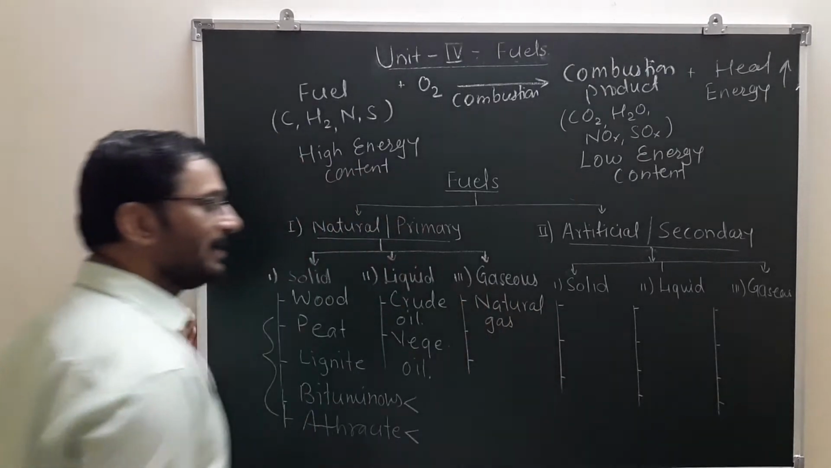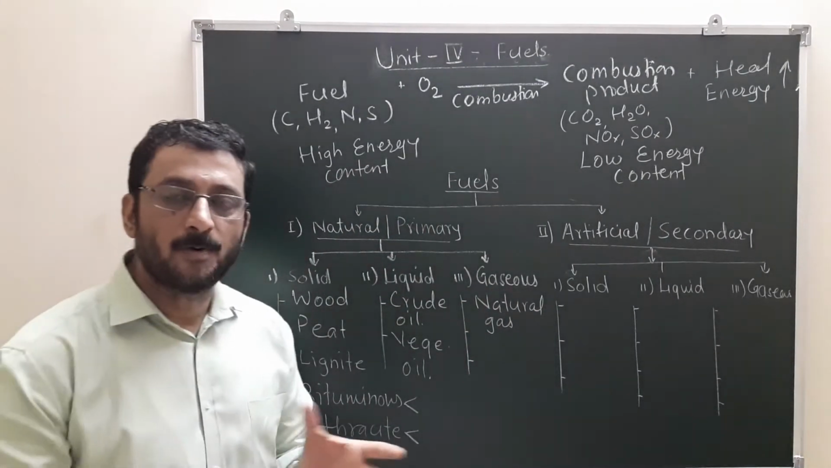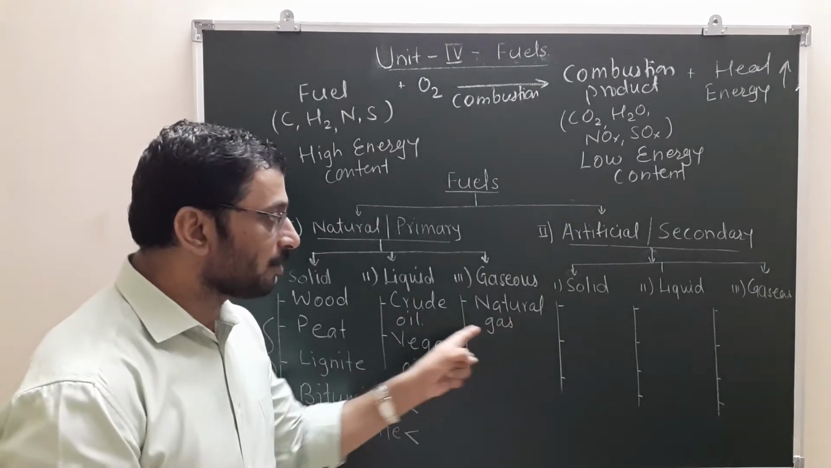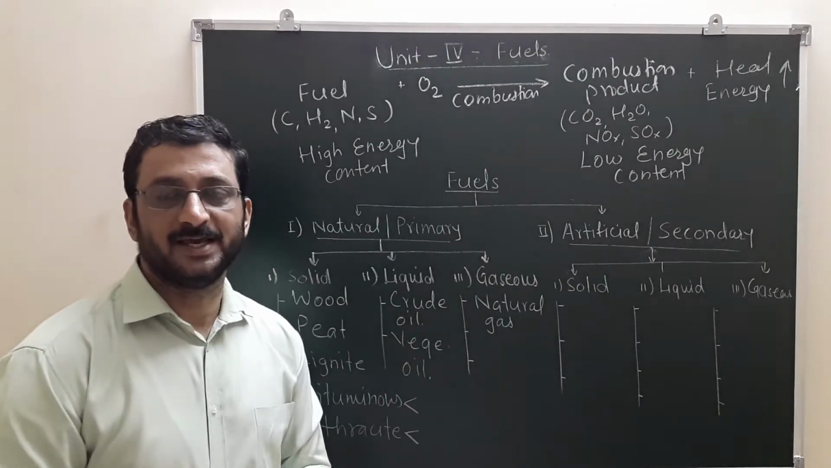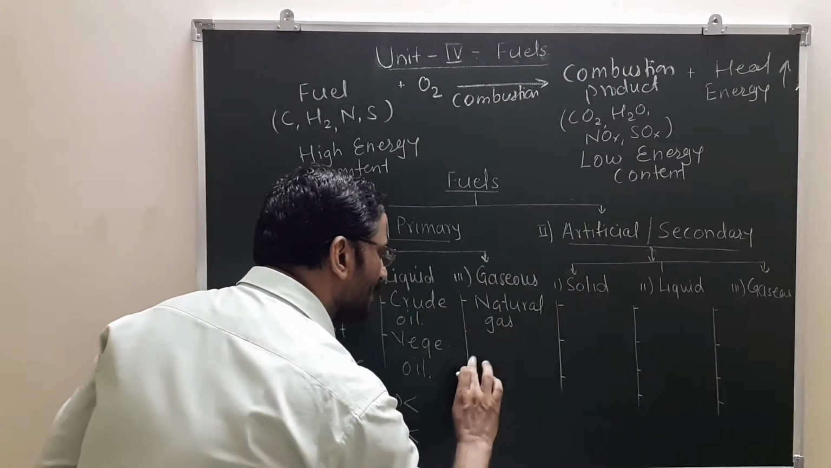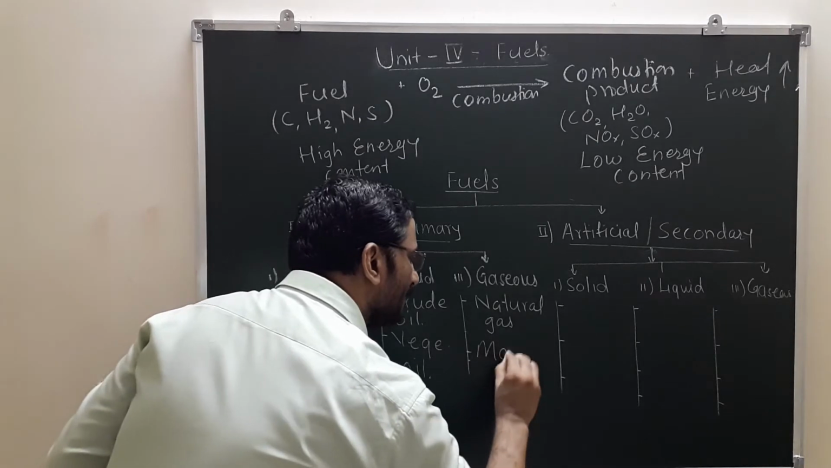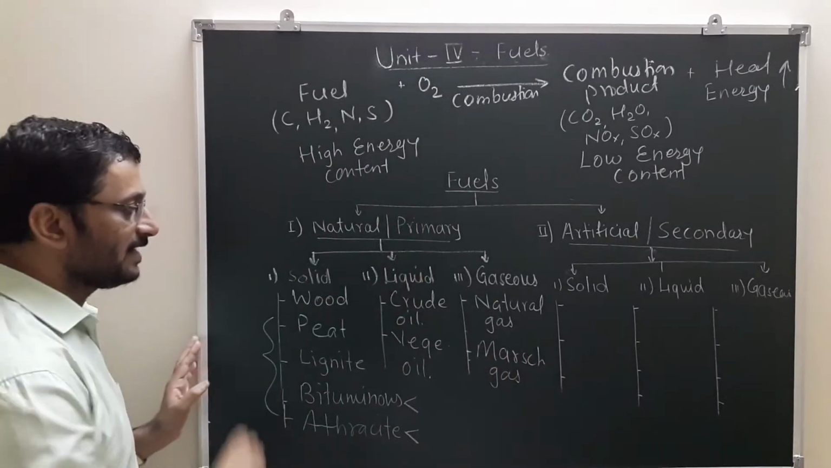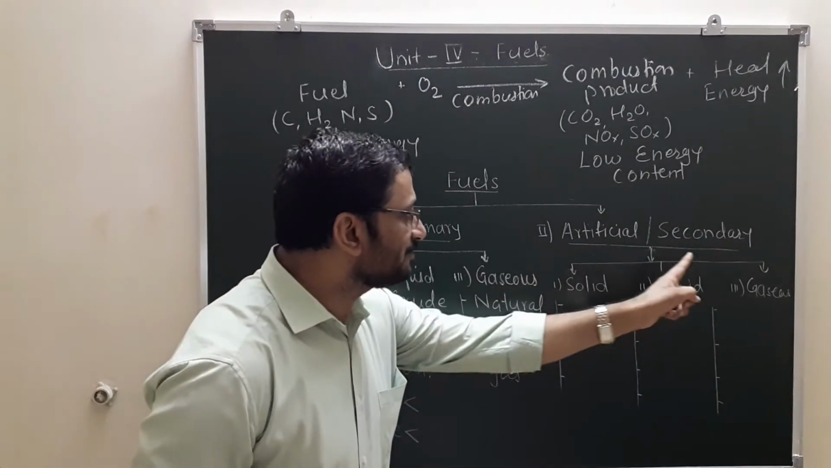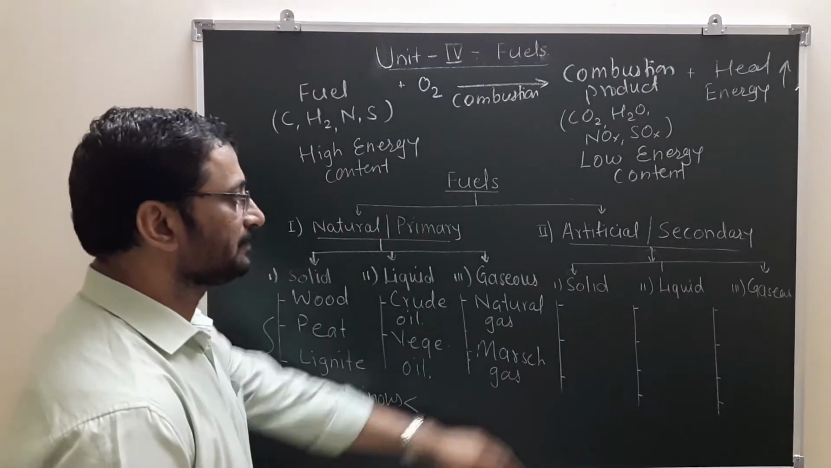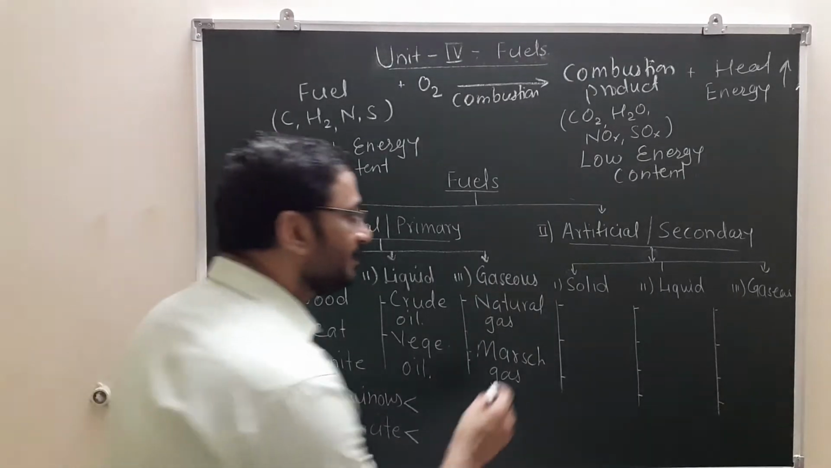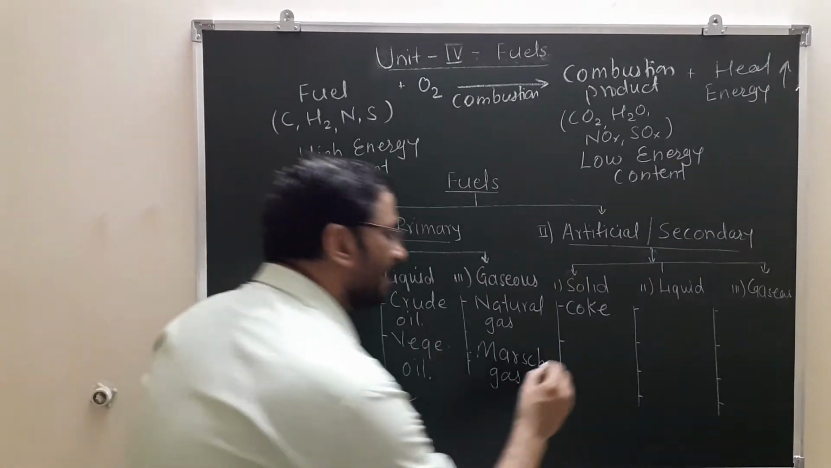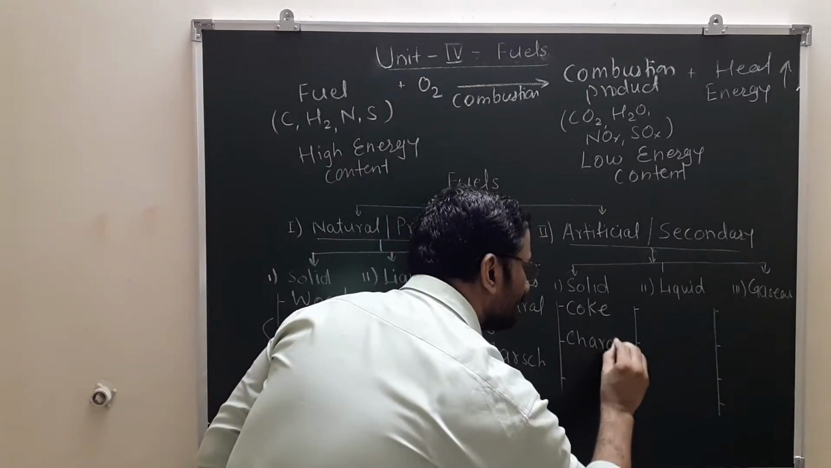Why? By decay and decomposition of all types of organic waste, including domestic waste, there is a formation of highly poisonous methane. That is natural gas. One more type of natural gas is marsh gas, which also contains mainly methane. These are the examples. Second, artificial or secondary solid fuels. What are the secondary solid fuels? It is coke. Second is charcoal. These are the examples.